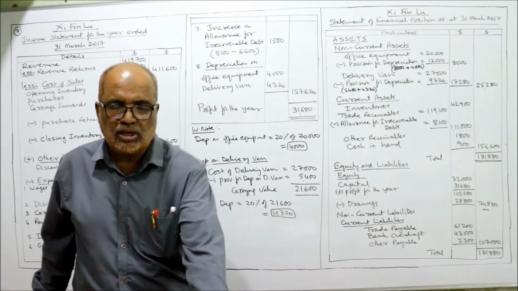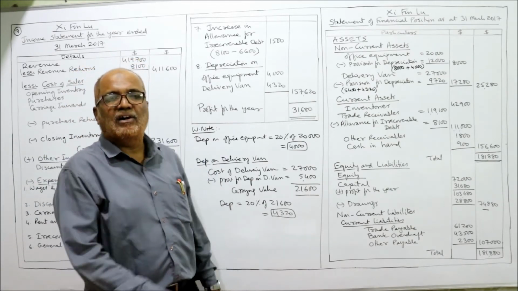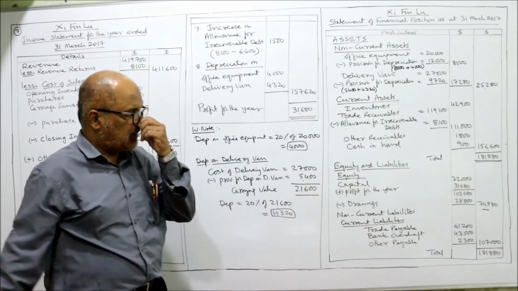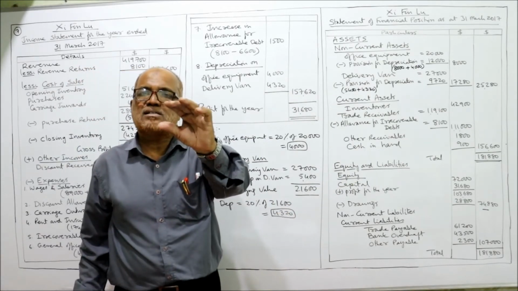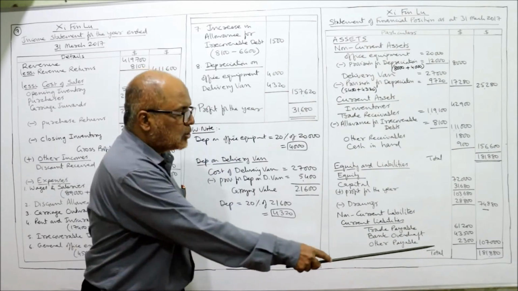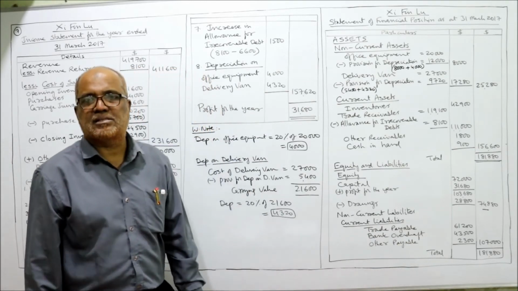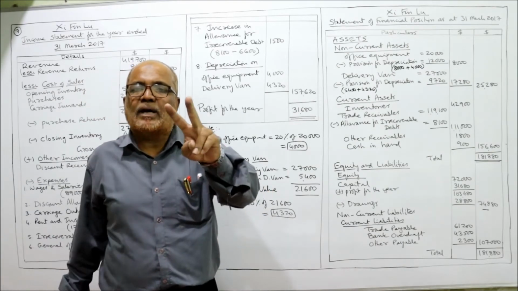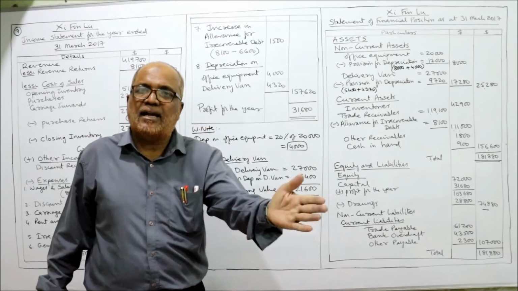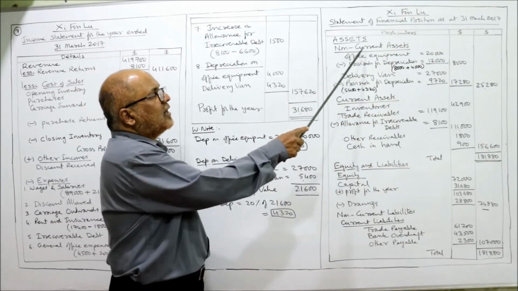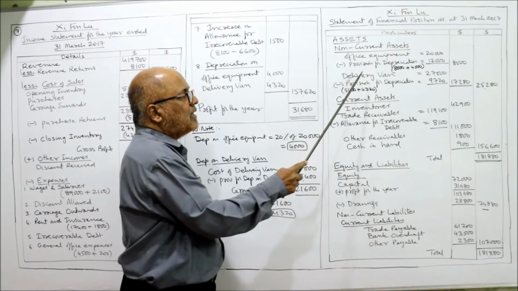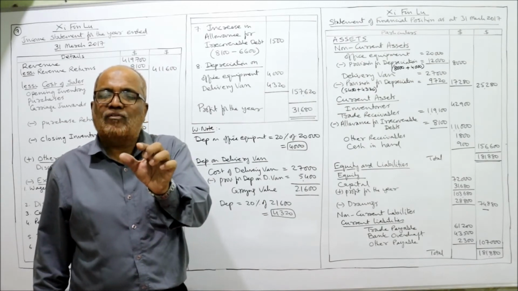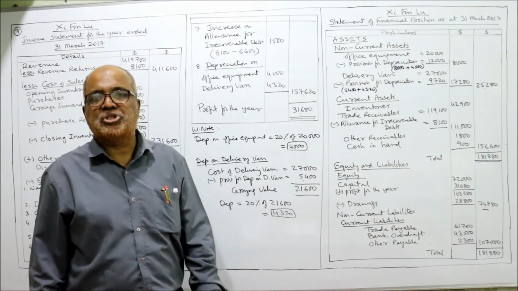Now, statement of financial position as at 31st March 2017. Statement of financial position is divided into two parts. The first part, assets, and the second part, equity and liabilities. The total of assets must be equal to the total of equity and liabilities. So first we'll take the assets. Assets are divided into two categories, non-current assets and current assets. The non-current assets are office equipment and delivery van. From the total cost, we deduct the accumulated depreciation.